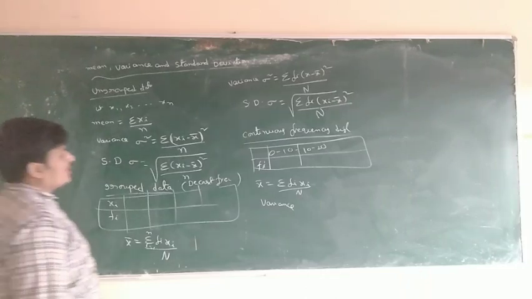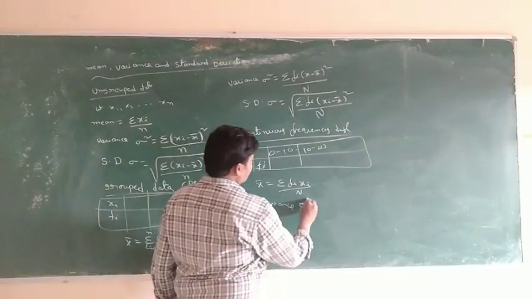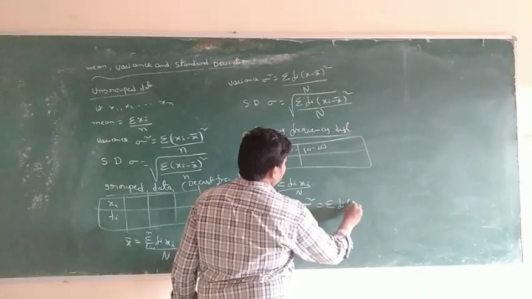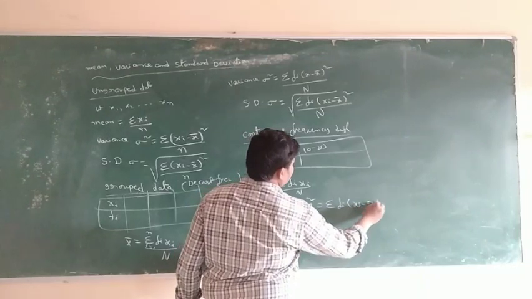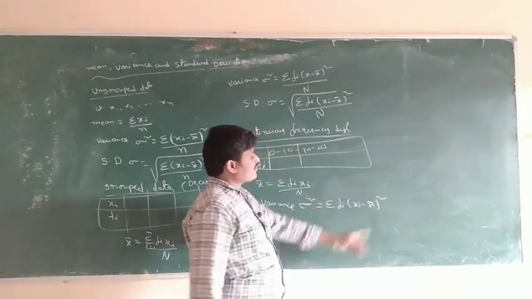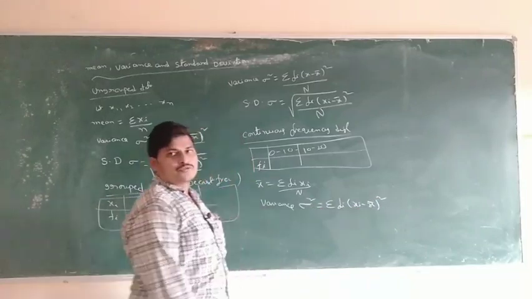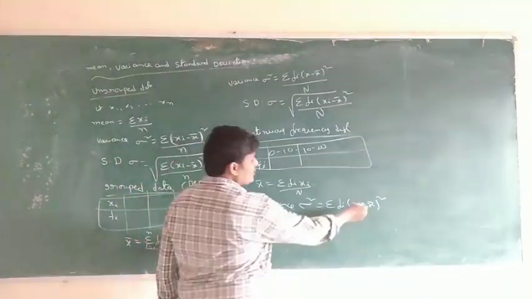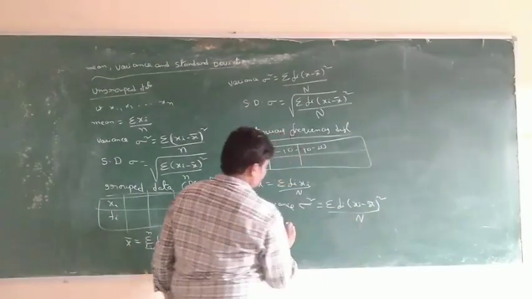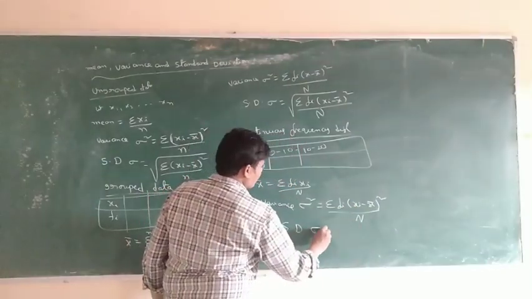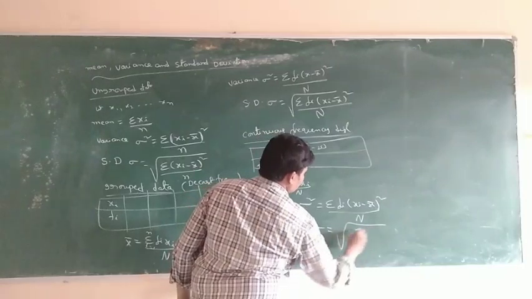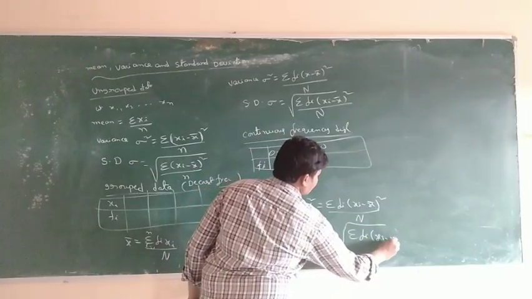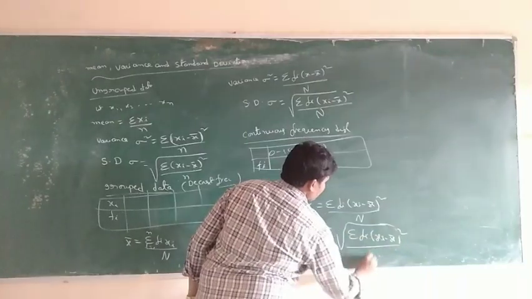So same formula, variance sigma square is equal to sigma fi into xi minus x bar whole square by n. Whole square means don't use modulus, because modulus or square, both are the same; a square is always positive. Standard deviation sigma is equal to the root of sigma fi into xi minus x bar whole square by n.